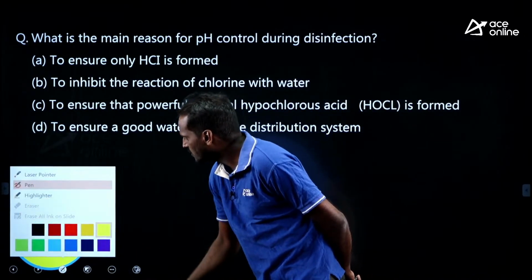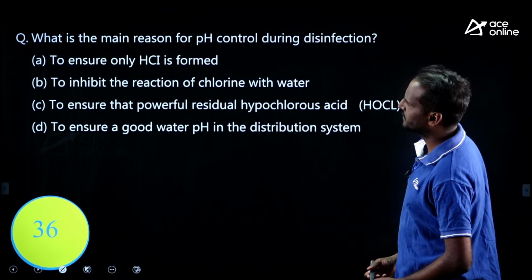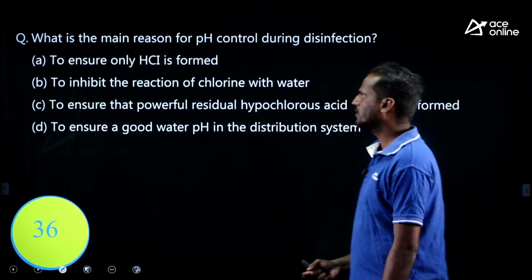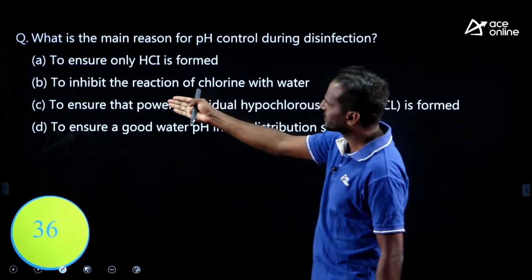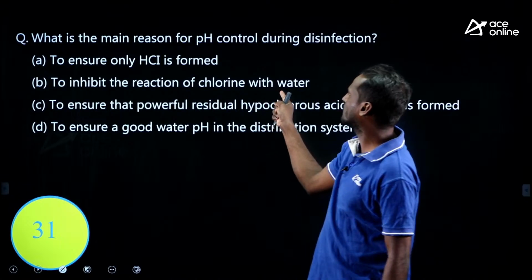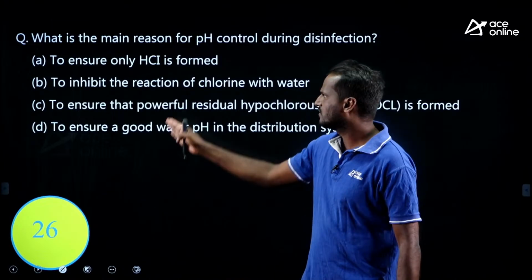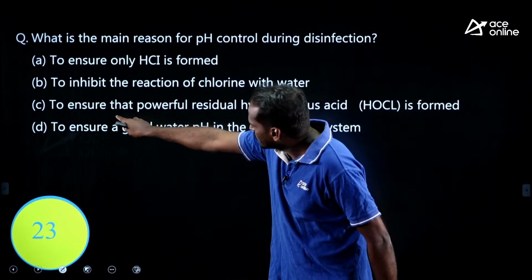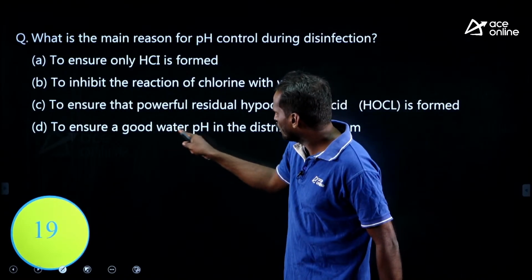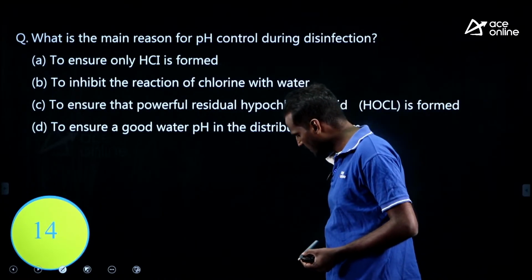This is an important question based upon chlorination. What is the main reason for the pH control during disinfection? What is the main reason we are controlling the pH of water during disinfection? Try to recall, read the options given. To ensure only HCl is formed; to inhibit the reaction of chlorine with water; to ensure that powerful residual hypochlorous acid is formed; and to ensure a good water pH in the distribution system. Which one is correct? Just think about it and try to answer.